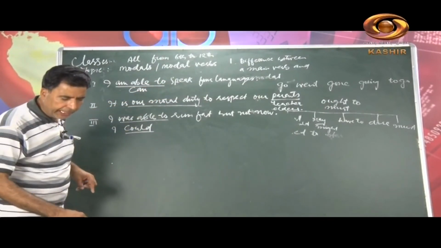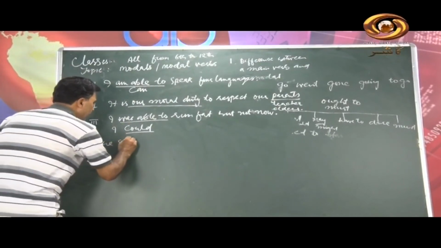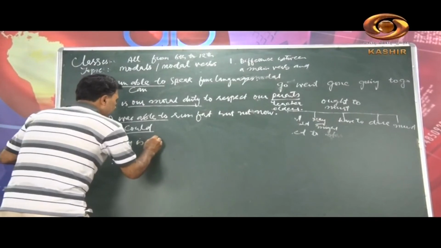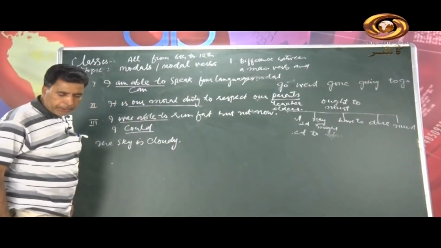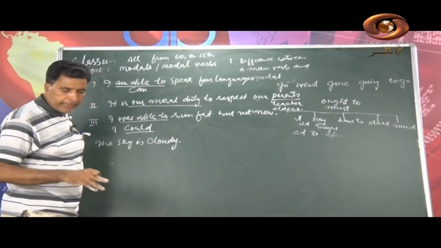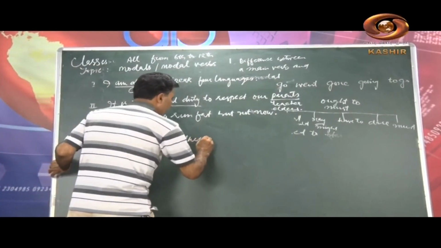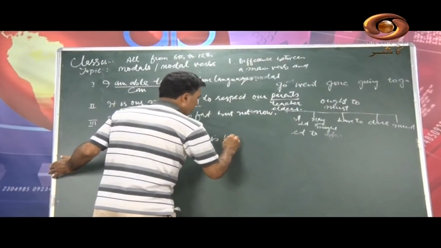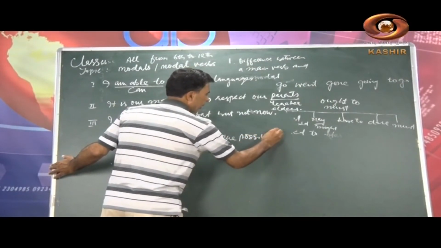Another sentence I can write here. The sky is cloudy. Okay. There is the possibility of rain.